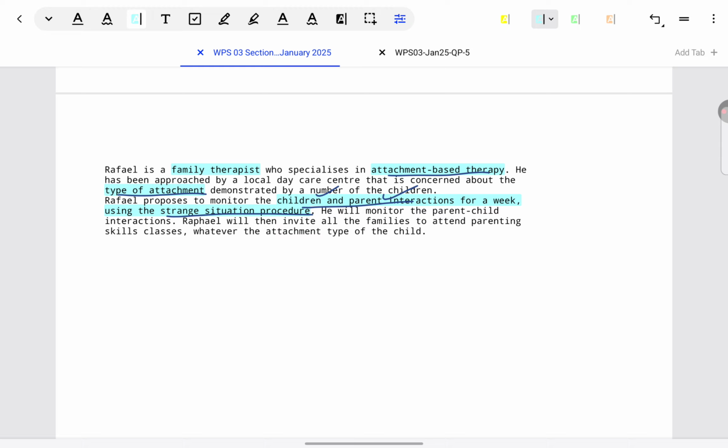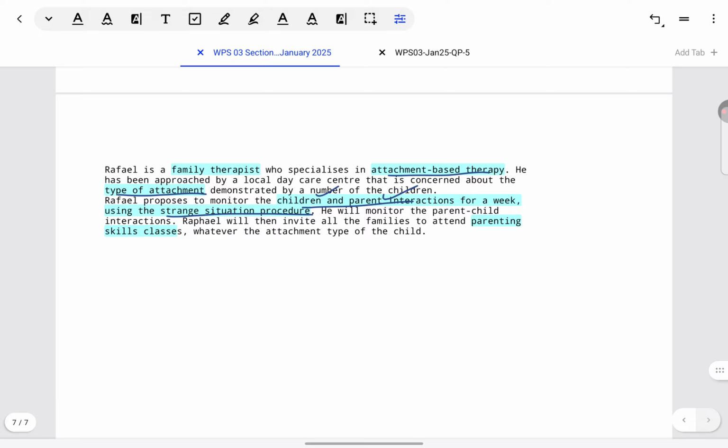He will monitor the parent child interactions. Raphael will then invite all the families to attend parenting skills classes, whatever the attachment style of the child. Before answering the question, summarize what you have read in your mind in your own words. Just ensure you've understood what is happening before you start writing.